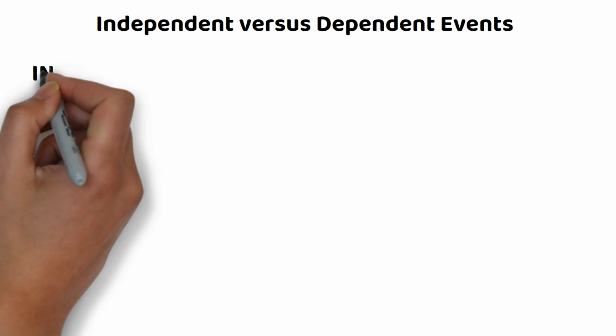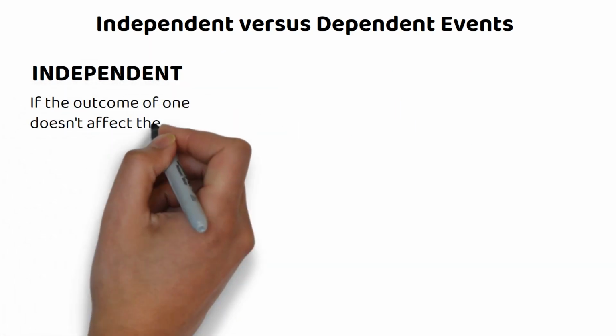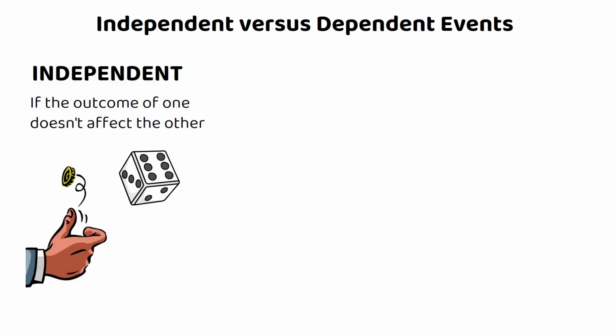Independent versus dependent events. 2 events are independent if the outcome of one doesn't affect the other. Flipping a coin and rolling a die are independent. The coin's outcome doesn't impact the die.